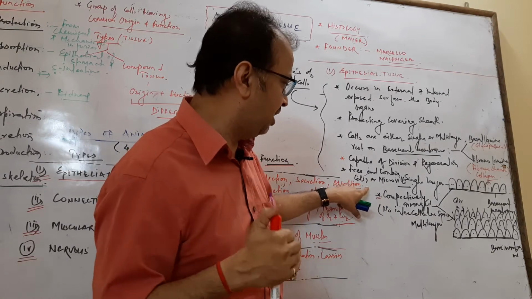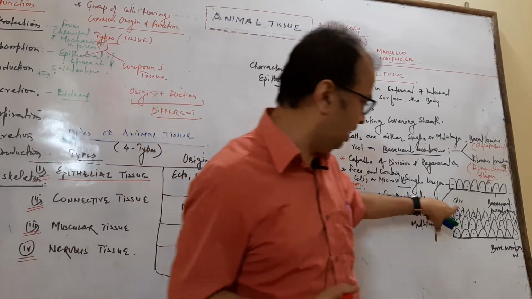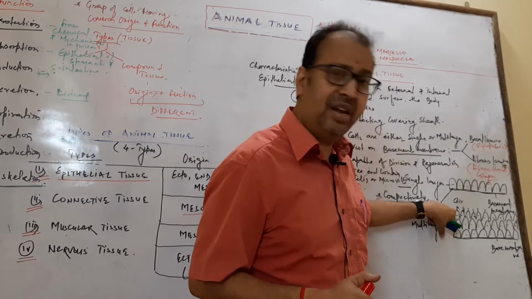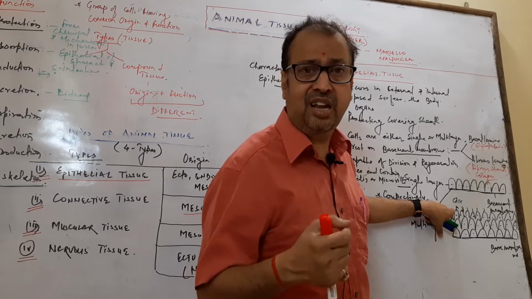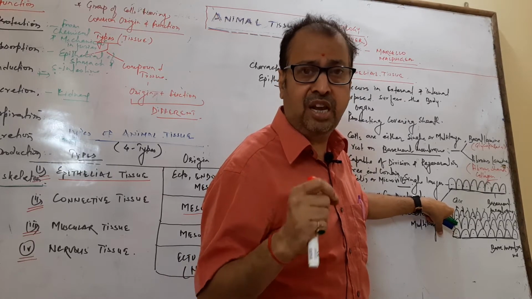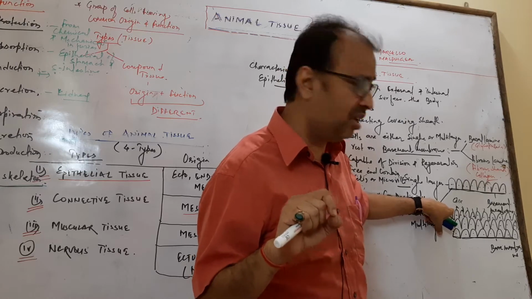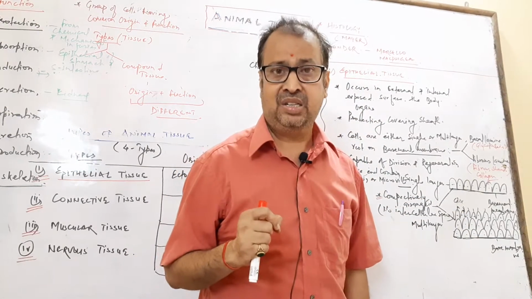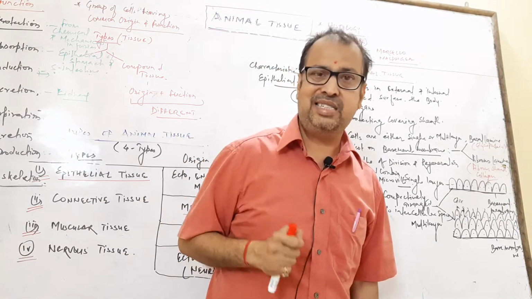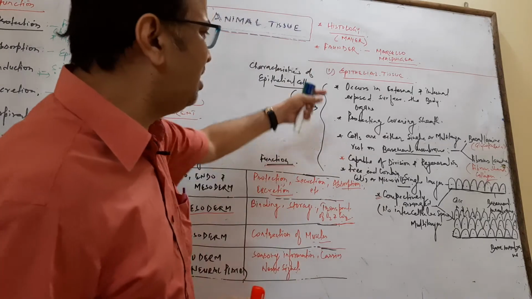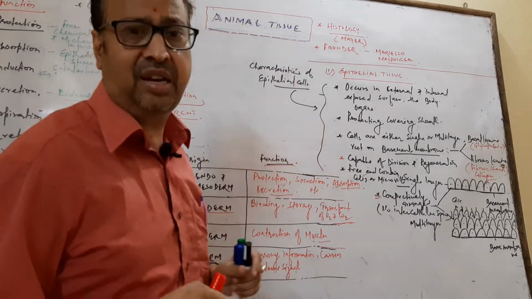and degenerate. And the free end surface, here is the free end surface, has either cilia or microvilli. If cilia are present, it is called ciliated epithelium, and if microvilli are present, it is called brush border. These help in the secretion process. So there are various cells. So this is the characteristic of epithelial tissue.